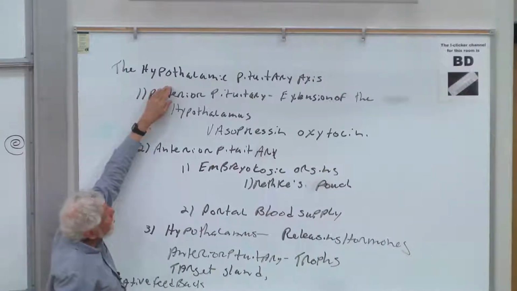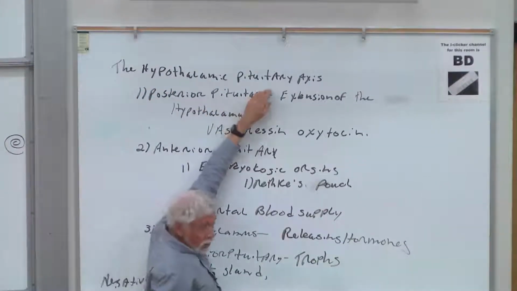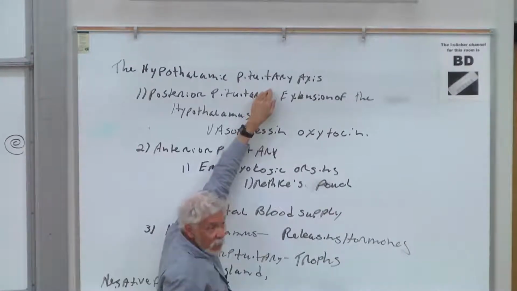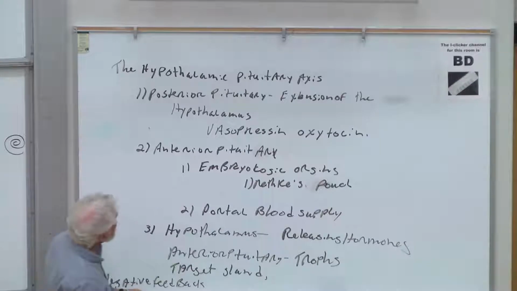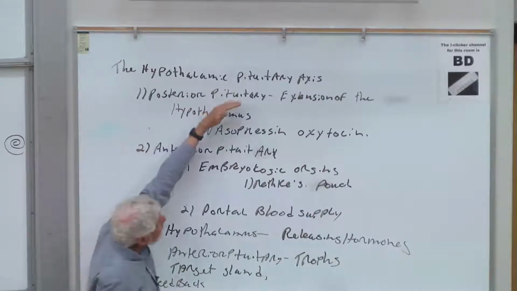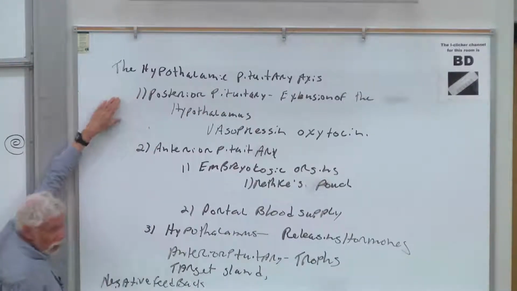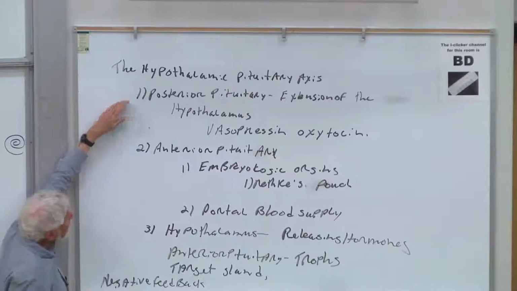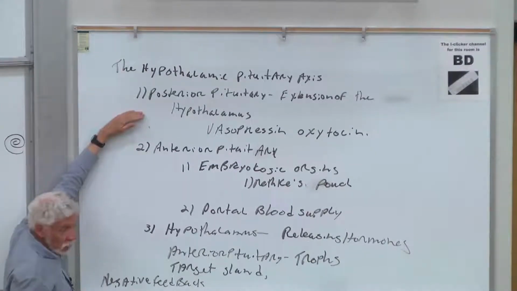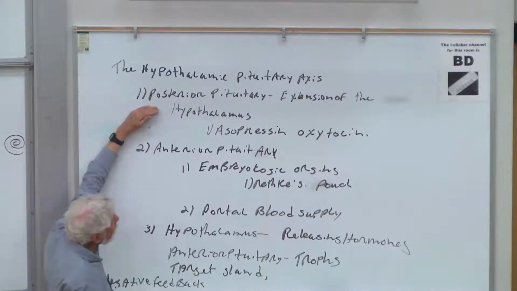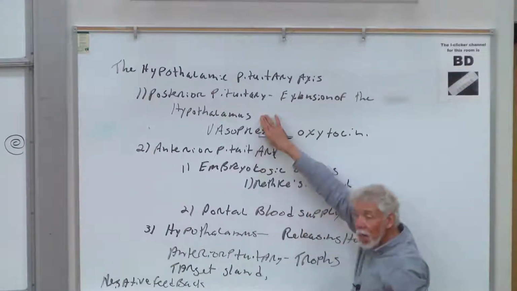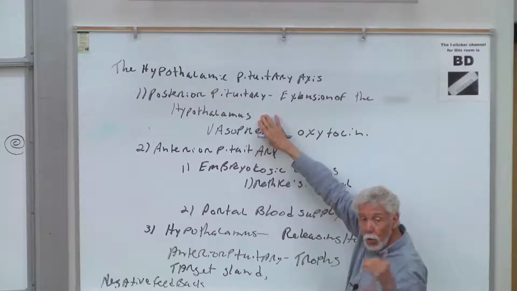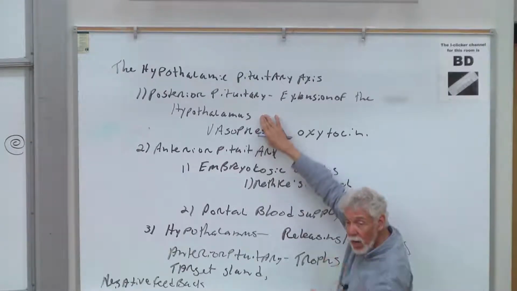Hypothalamic tells you it's part of the brain. The pituitary is, in fact, we'll see, a separate set of cells, has a different origin. But having said that, the pituitary itself is divided into two regions. The posterior pituitary, and I want you to remember this, the posterior pituitary is an extension of the hypothalamus. So the posterior pituitary is part of the brain.